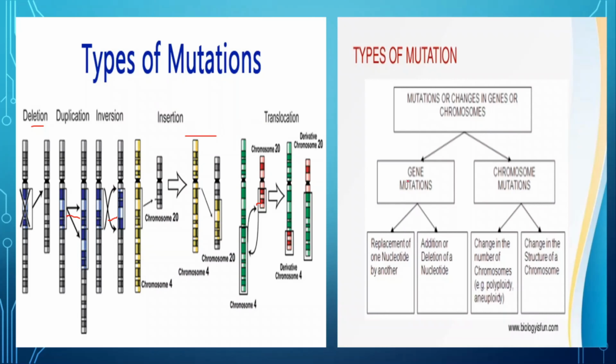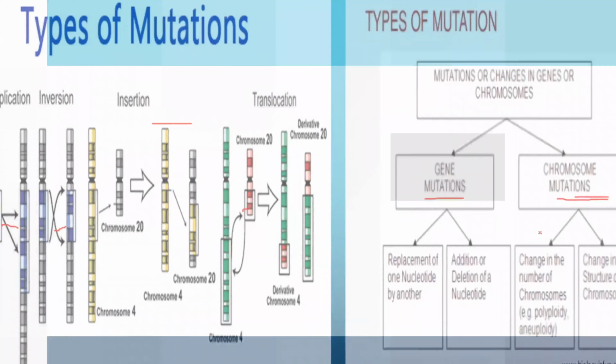If it occurs in a gene, affecting only a small part of a gene and a base pair, then it is known as gene mutation or point mutation. But when the number or structure of chromosomes is changed or lost or duplicated, this is known as chromosomal mutation, and all of these will result in changes in the phenotype as well as genotype.